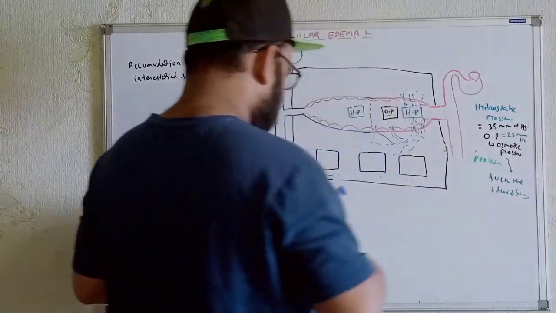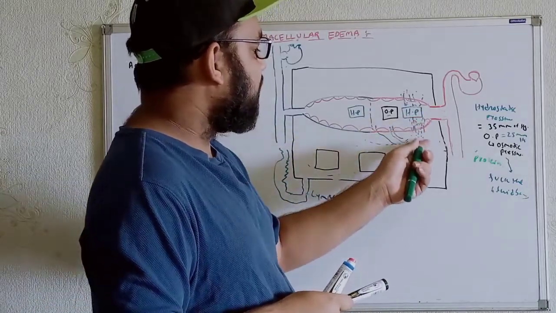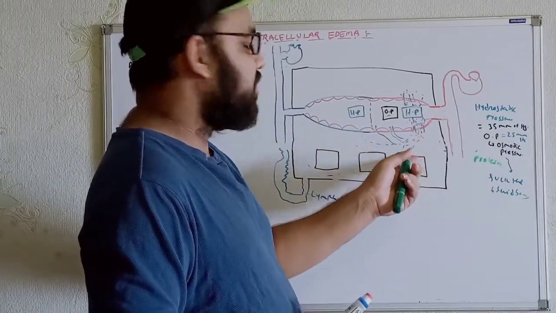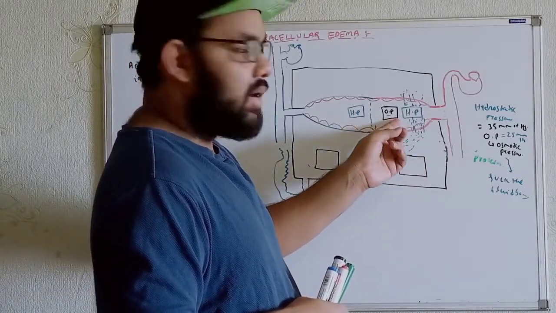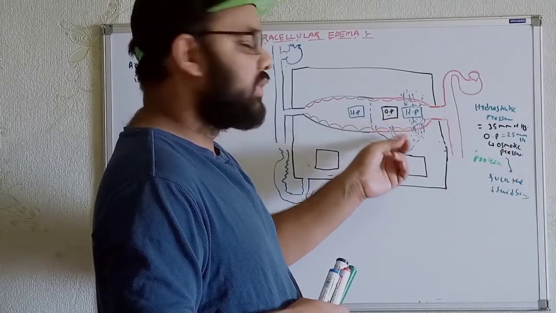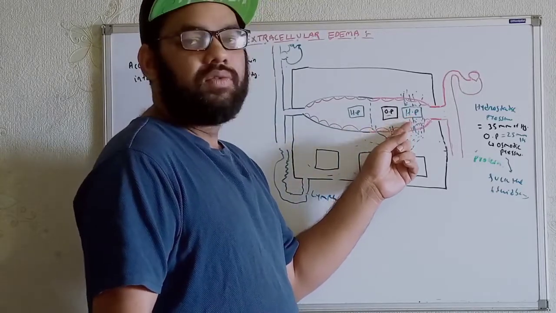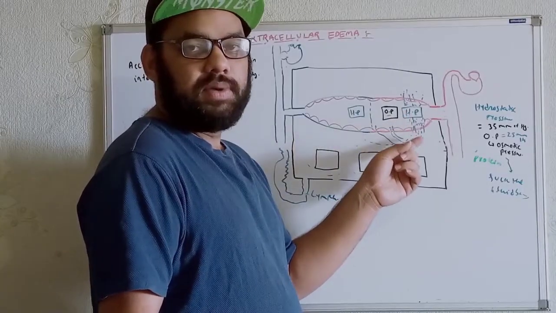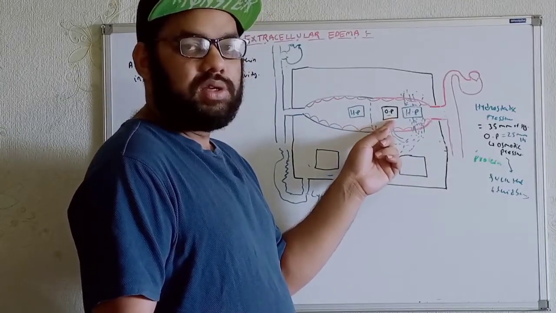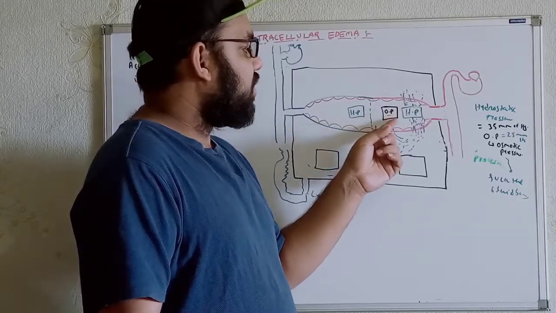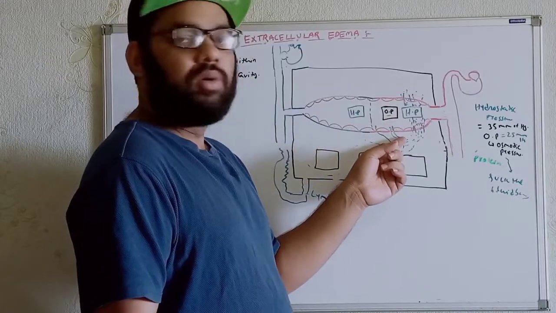Now see, the hydrostatic pressure is trying to push the fluid into the interstitial space, along with the cells. The oncotic pressure will not let the fluid go from the microcirculation to the interstitial space. So try to understand, the hydrostatic pressure is pushing the fluid from the microcirculation to the interstitial space. Along with that, we see the osmotic pressure, due to the presence of protein within the circulation. This osmotic or oncotic pressure will not let the fluid go from the microcirculation to the interstitial space.